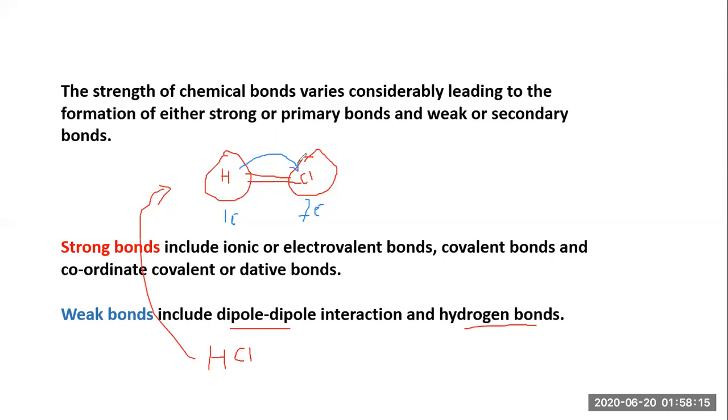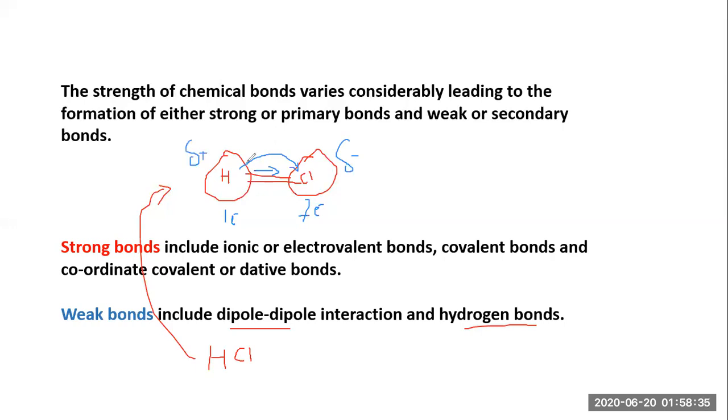So because of this, the electron of the hydrogen is slightly towards the chlorine. Because of this, the chlorine develops a partial negative charge and the hydrogen develops a partial positive charge.